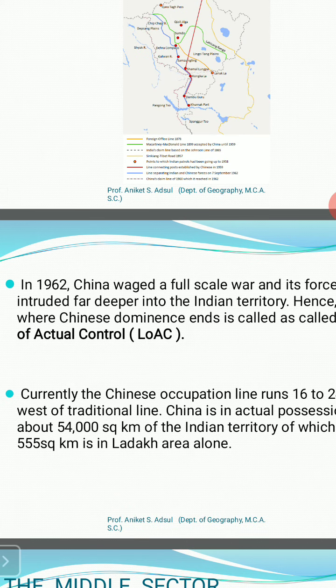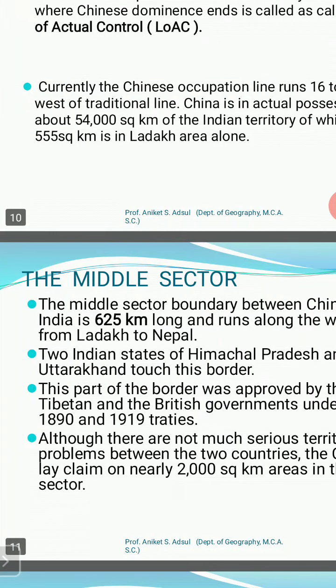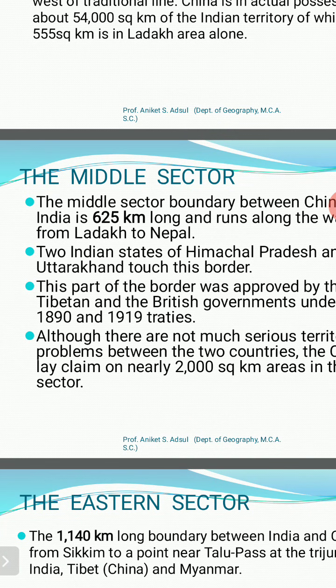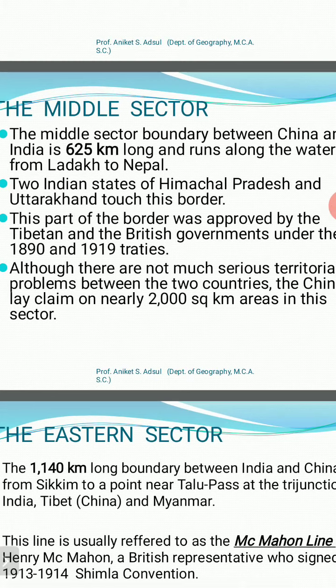The second sector is the middle sector. It extends roughly 625 kilometers, and the states of Himachal Pradesh and Uttarakhand touch this border of Indian states with China.